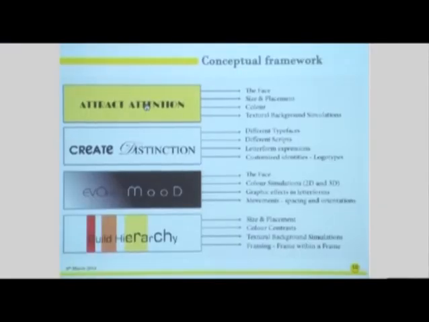So this is the conceptual framework in which we have retained the functions that Alan Haley has explained very well: to attract attention, distinction, to evoke a mood, and hierarchy. On the right hand side, from this study of this particular street bazaar, we can see that all these parameters are establishing these functions.